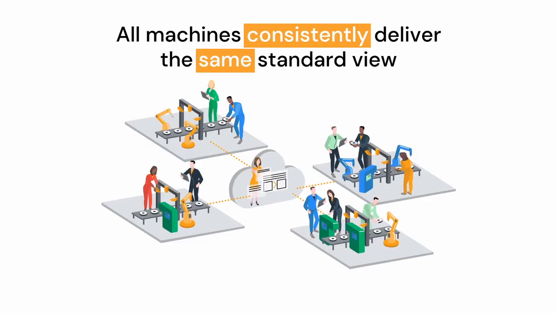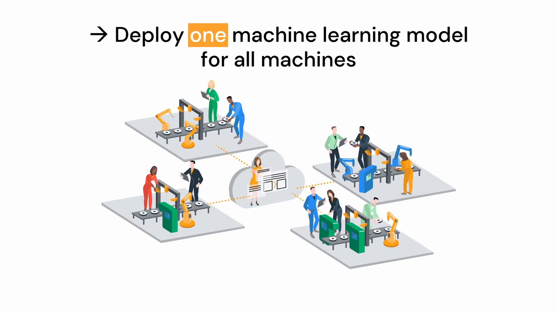At Eigen, we faced the problem of scaling machine learning across multiple machines. Over our years of experience, we've built tool sets that allow us to generate standardized representations of image data on every machine. This allows us to then build machine learning models that are scalable across all machines in a factory or multiple factories.